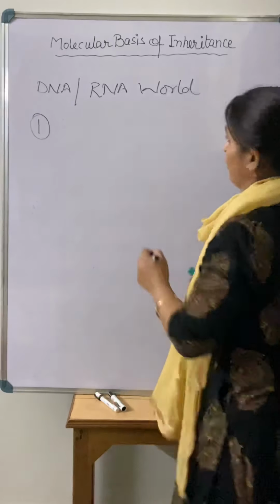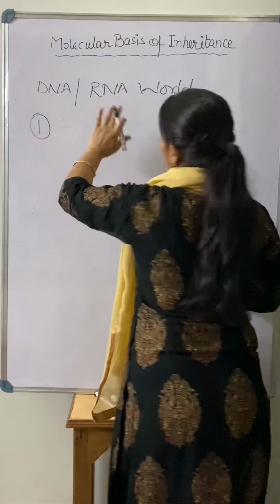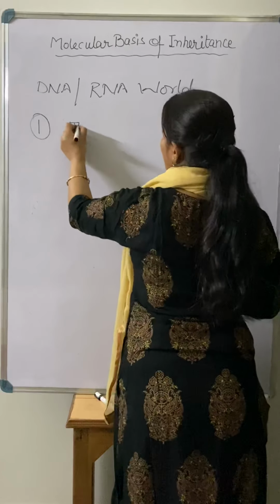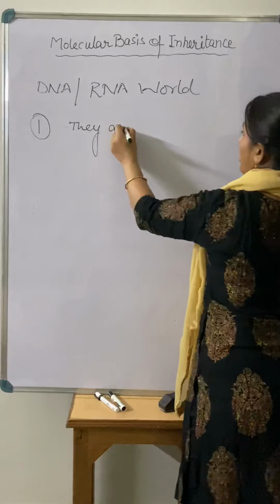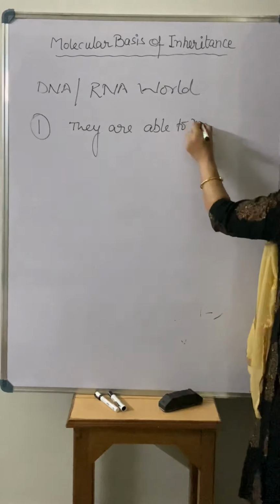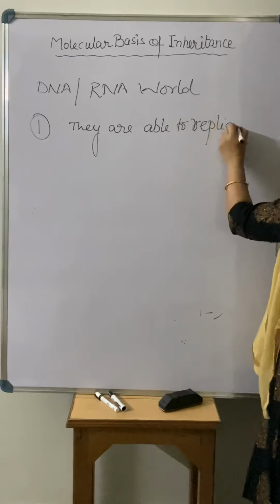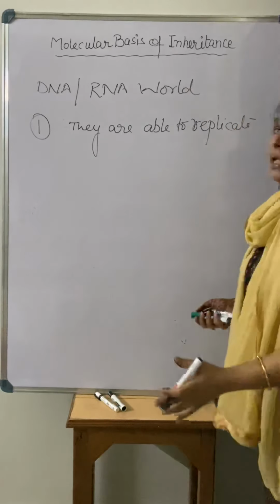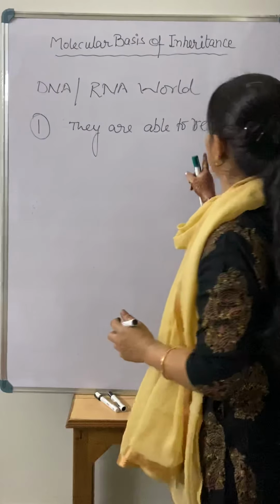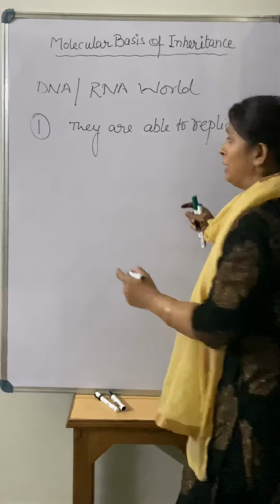The first thing a genetic material should be able to do is replicate. Replicate means they are able to divide and copy the information. That is the first thing that should be present in a genetic material.